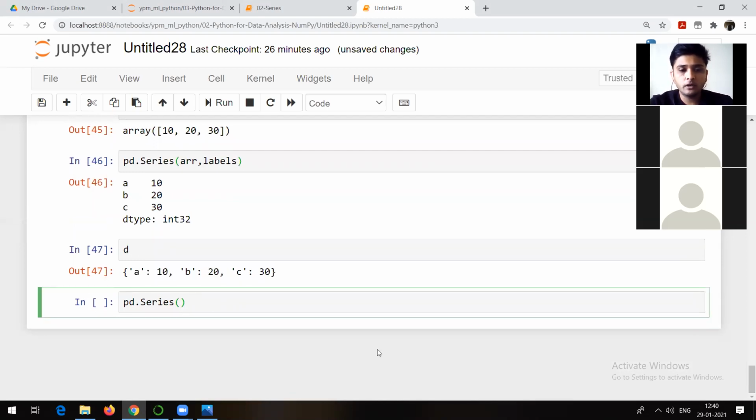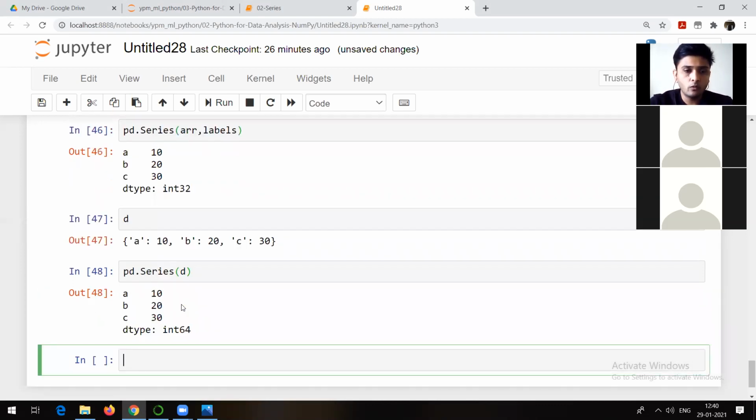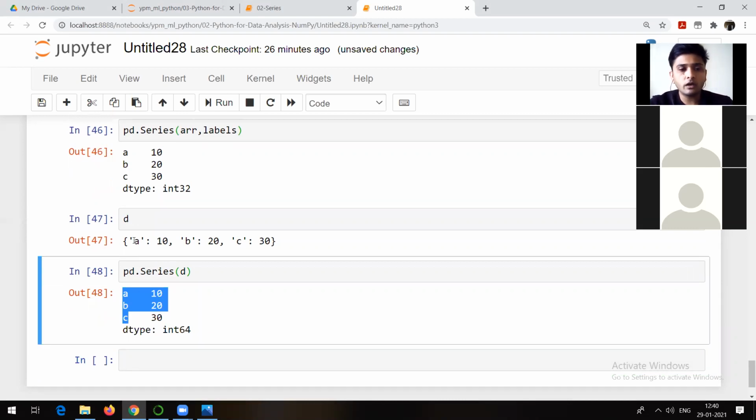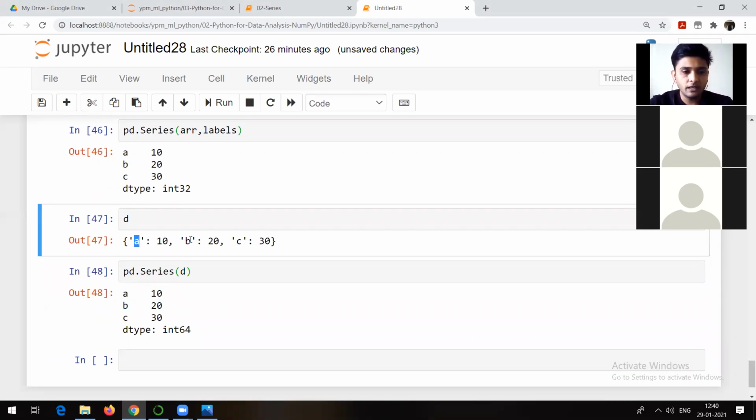Always remember, whenever we try to convert a dictionary into a series, these keys are going to act as index by default. Let me show it to you. If I run it now, see, A, B, and C is the index. From where did it get that? This is A, this is B, and this is C. So in case of a dictionary, always remember keys will be considered as indexes, and value is going to be data.